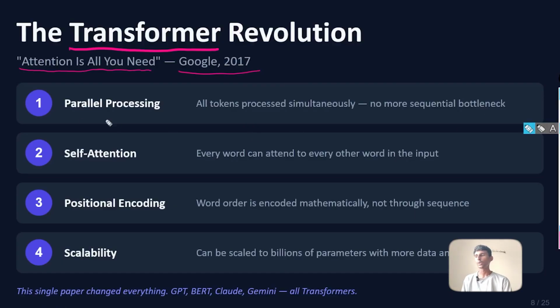We can run parallel processes, which means we can process all the tokens, and we will talk about tokens soon in this video, but for context, they are just words. So we process all the words simultaneously, which removes the sequential bottleneck that was present in RNNs and LSTMs.